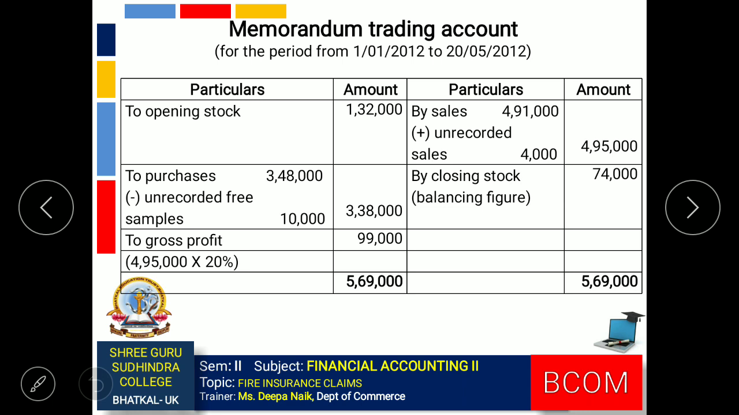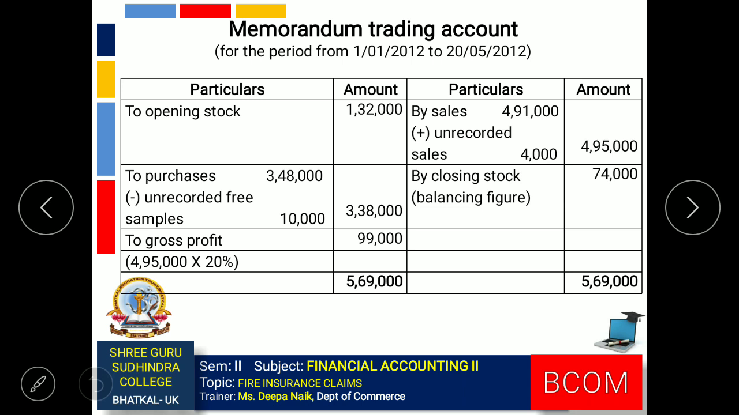Sales 4,91,000. In that we have unrecorded sales. There were sales made which have not been recorded in the account. So we will have to add the unrecorded sales to the sales value. So the net sales we get is 4,95,000. The final sales amount 4,95,000.